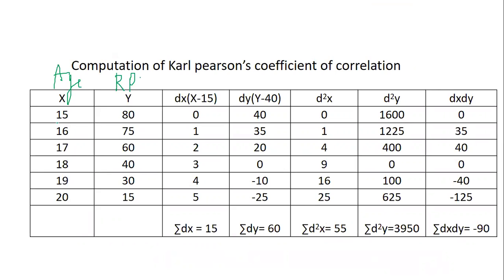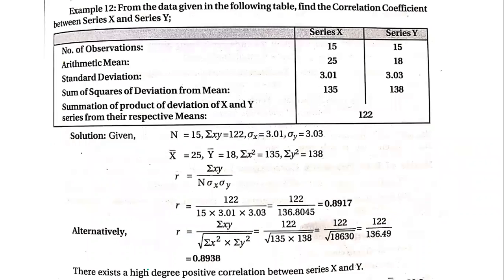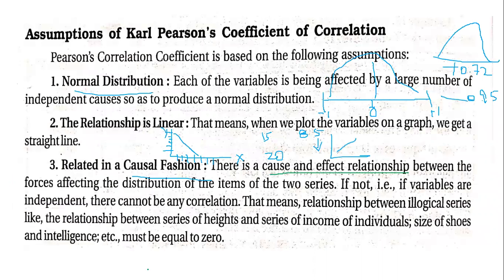At the age of 15, 80% of kids were playing. At the age of 20, only 15% of them are playing. So that is the difference that you can consider here. So a cause and effect relationship is there in every situation where you want to solve Karl Pearson's coefficient of correlation.